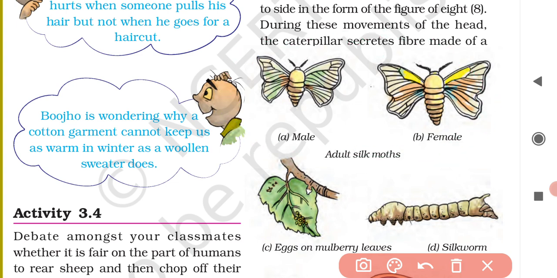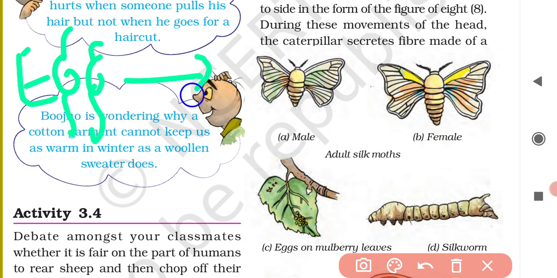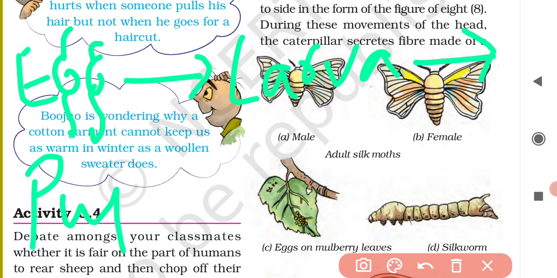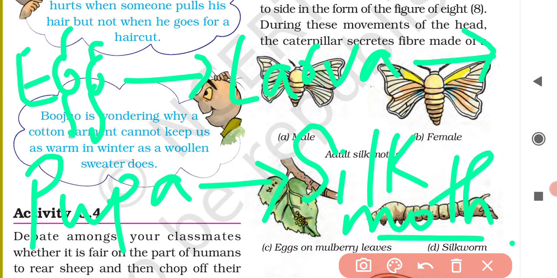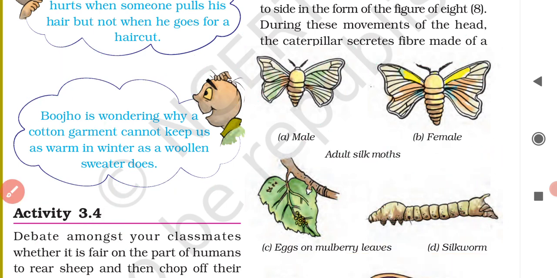First, egg. Then from the egg, larva or caterpillar, or silkworm, is developed. Then comes pupa, and lastly the silk moth, the adult version.